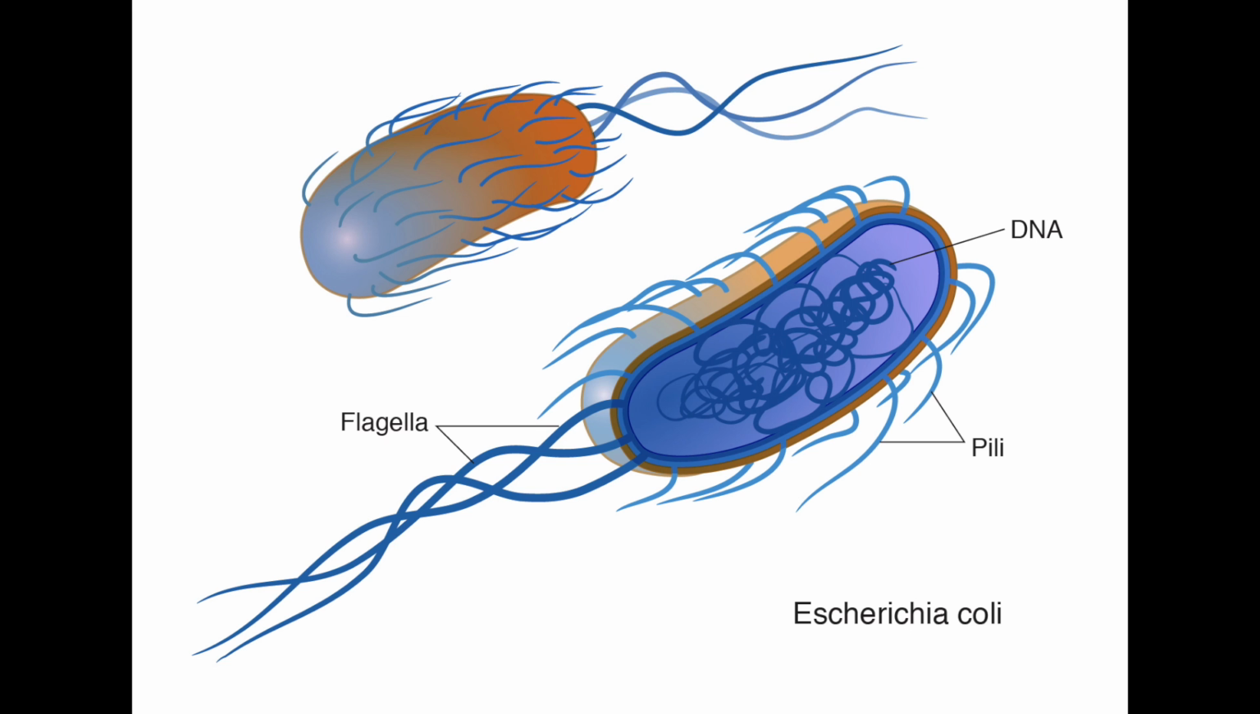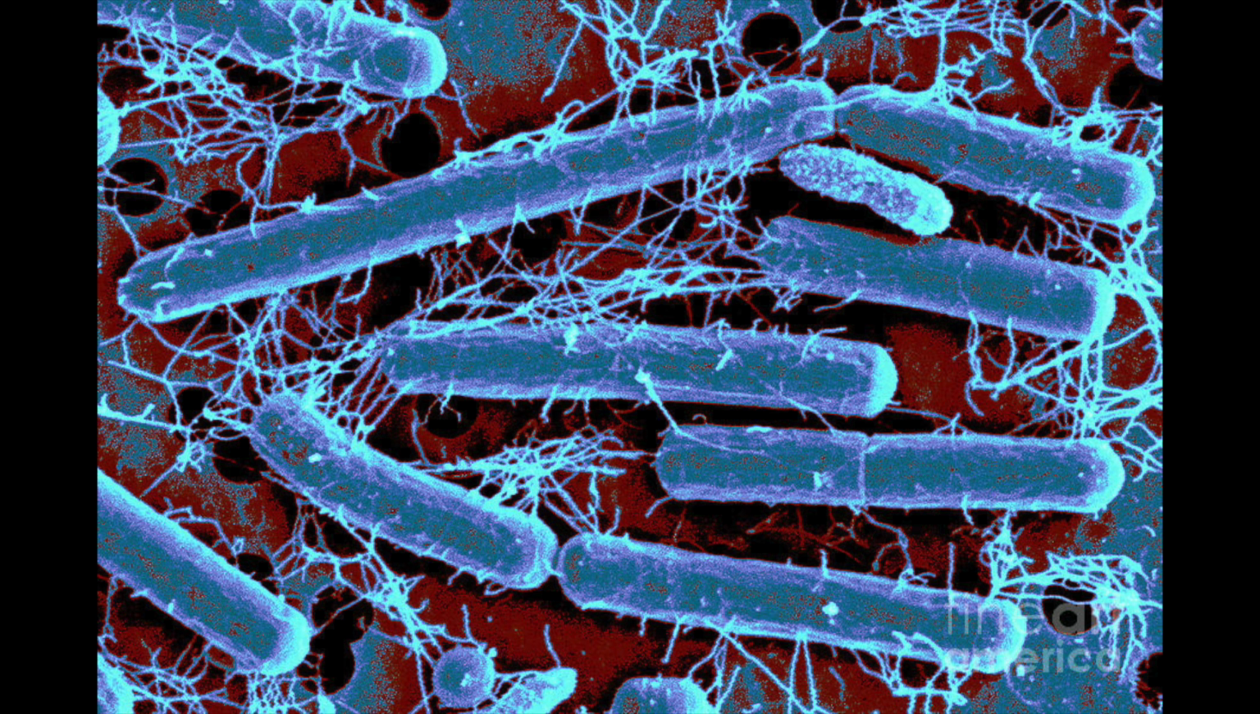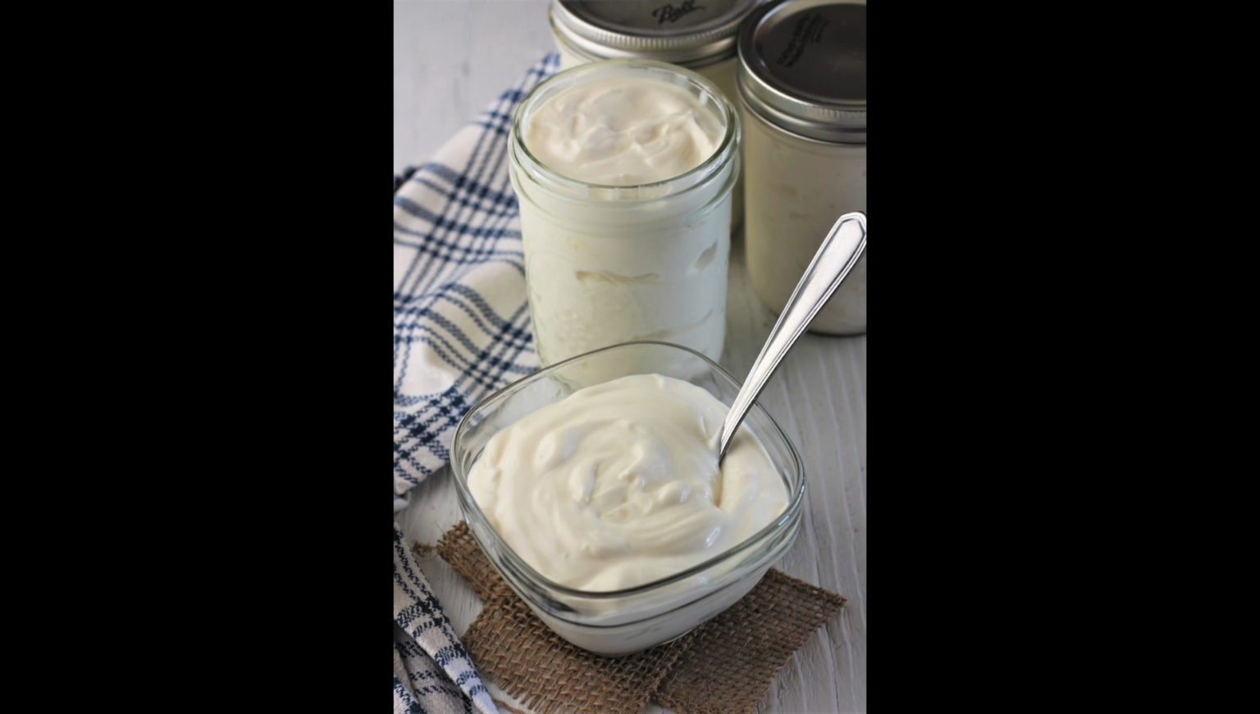These cells are prokaryotic, meaning they have no nucleus. Genetic information in prokaryotic cells just sort of floats free in the cytoplasm. Most bacteria are harmless and many are helpful, like Lactobacillus acidophilus, which is used to make yogurt. However, some kinds can make you sick if they get into your body.